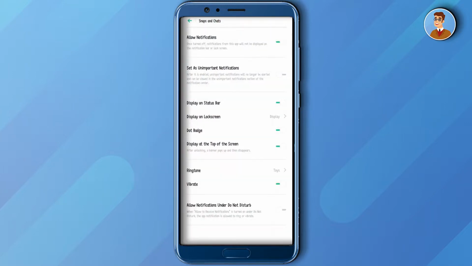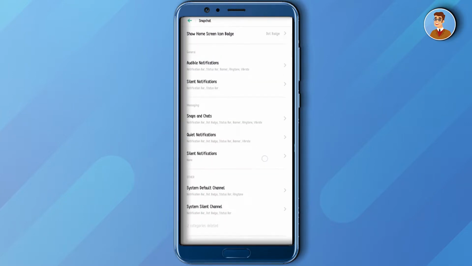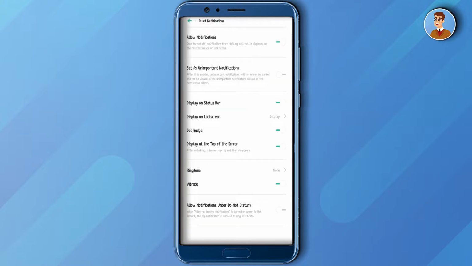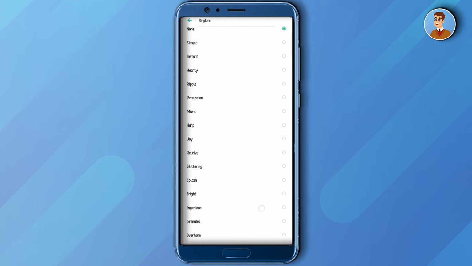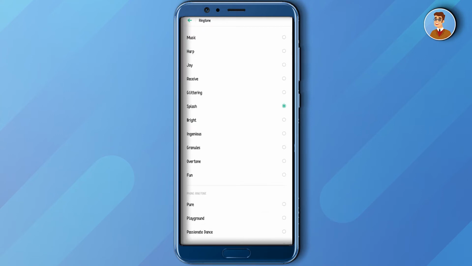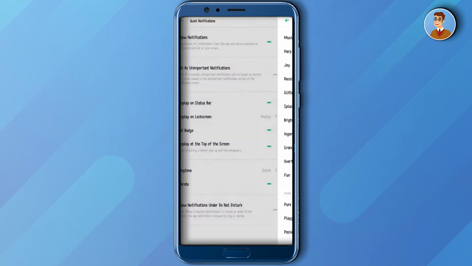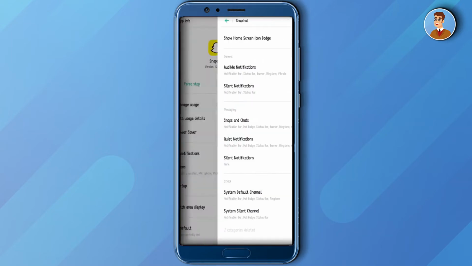As you can see, there are a lot of choices to change your notification sound. Just choose your preferred ringtone. Then after that, go back to the Snapchat notification and find quiet notification and click it. And then go to the ringtone and choose your preferred ringtone. So that is how to change a Snapchat notification sound.